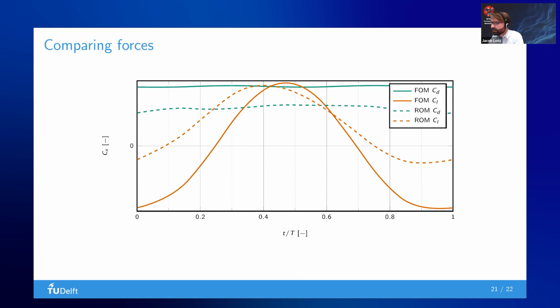This is something you really have to look at and improve, because if we are in the end able to compute such forces over one period and relate them to forces on this hydrofoil and be much faster than the full order model system, we can even do these computations in real time while this vessel is carrying passengers and blasting over the river, and have even more improved control of this vessel.